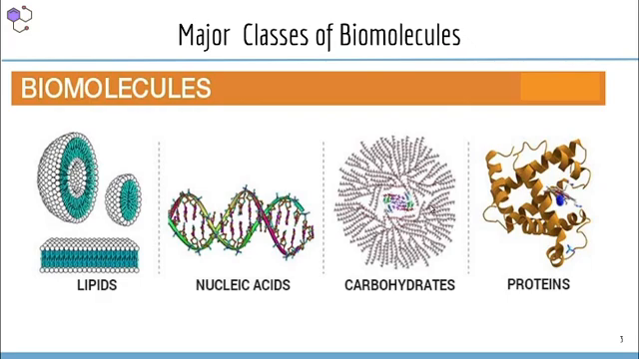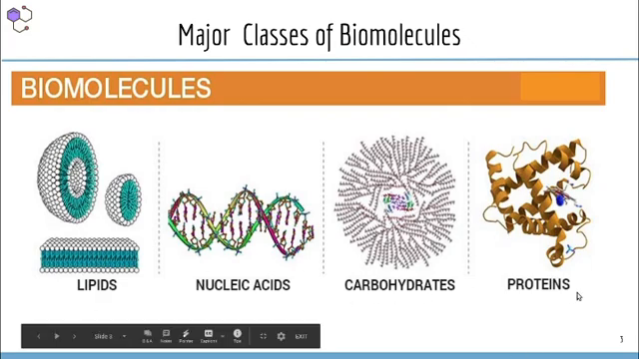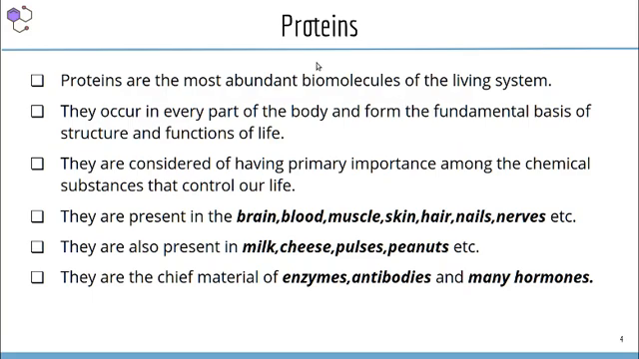Then proteins. Proteins are the polymers of amino acids. The single unit of proteins is the amino acid. So that's all about the major classes of biomolecules. Now let us know more about proteins.